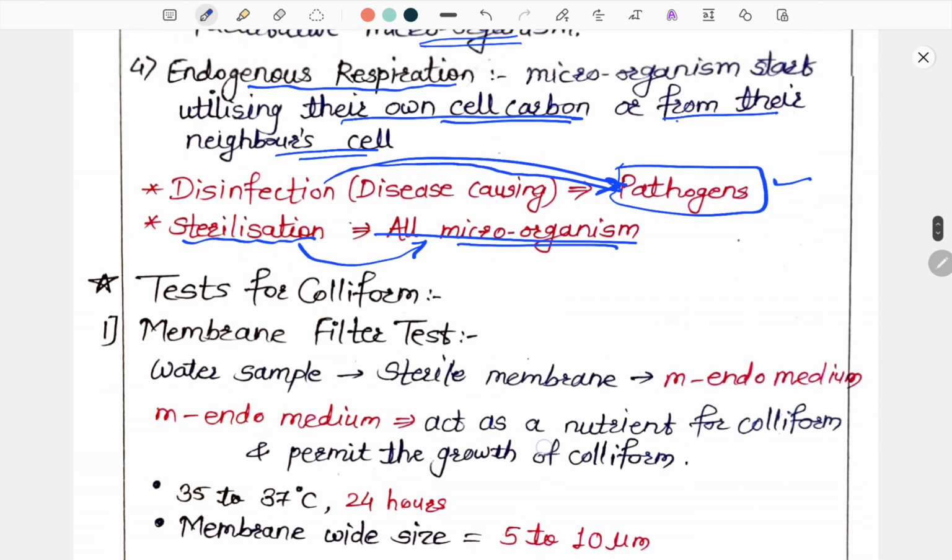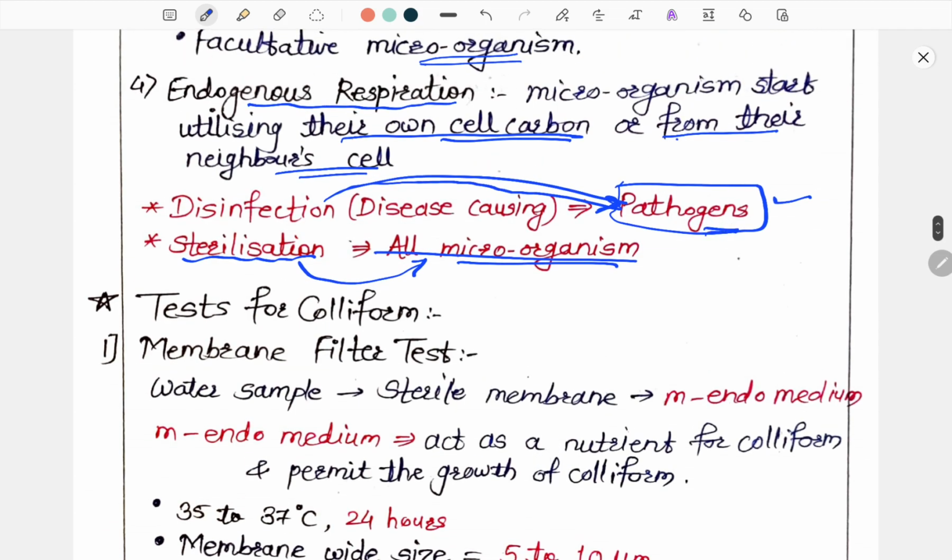The testing of pathogens is costly and time-taking. Hence in routine, testing of pathogens is not done; instead, testing of coliform is done, which shows the same behavior as pathogens and indicates the presence or absence of pathogens. So here the test of coliform is important.